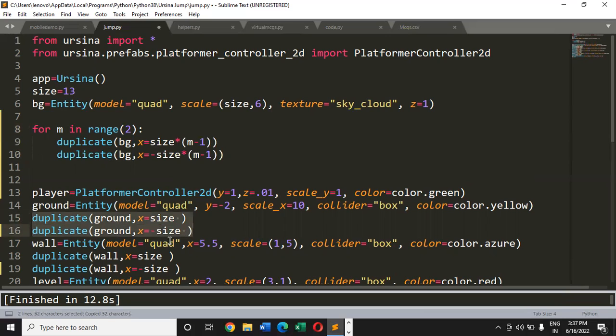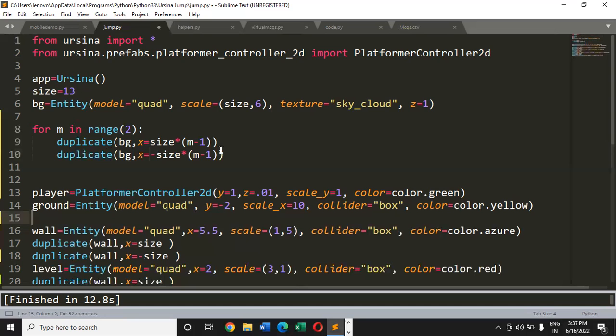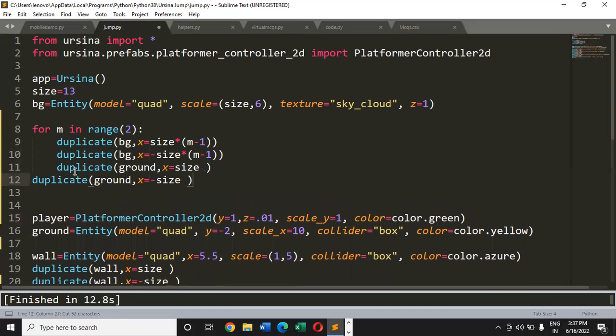For example, if you talk about ground, I just have to cut it from here and paste it like this so that it is inside the for loop. Now I need to make the required changes here. So here also the formula will be this, size for the first duplicate and minus size for the second one.